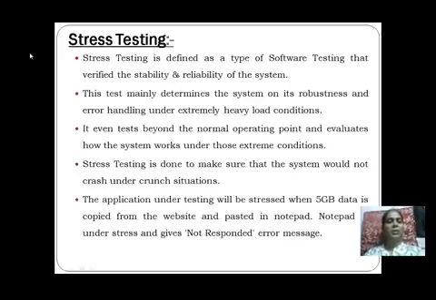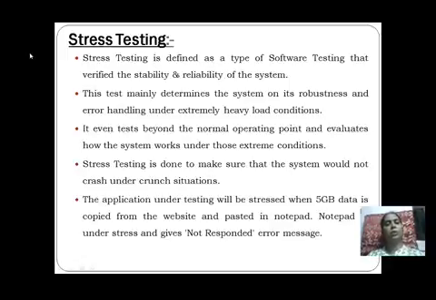Now the next thing we need to consider with respect to stress testing is that the application under test will be stressed when 5 GB of data is copied from a website and pasted into a notepad. Now the notepad is under stress and it gives a not responding error message. Why? Because it is not possible. We are copying 5 gigabytes of data from the website and pasting it into a notepad, and the notepad is not a capable enough application to save that type of data.